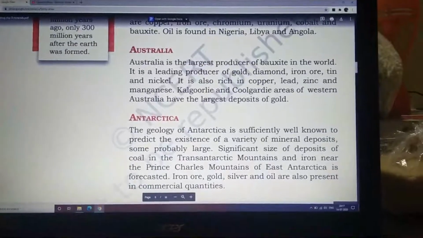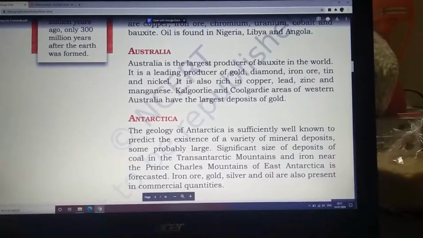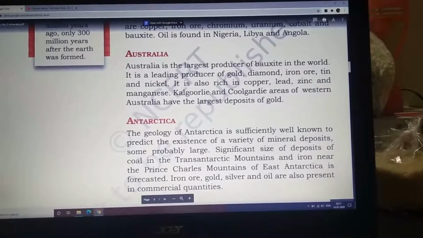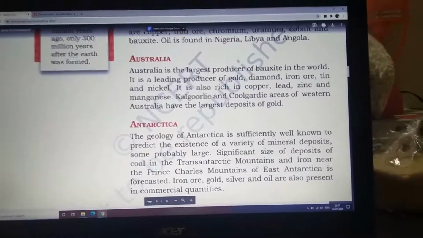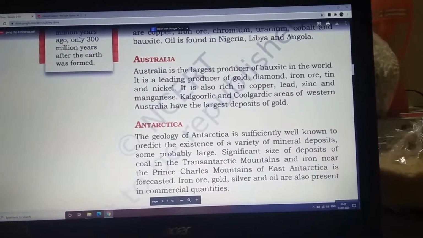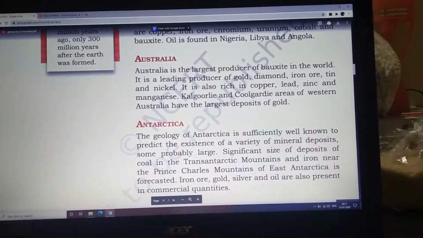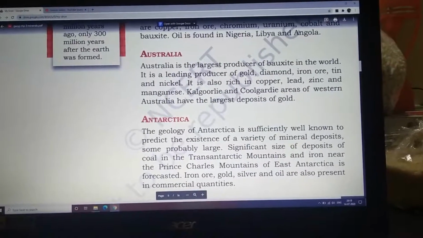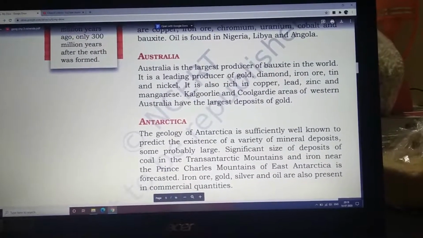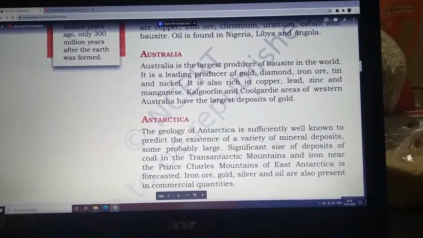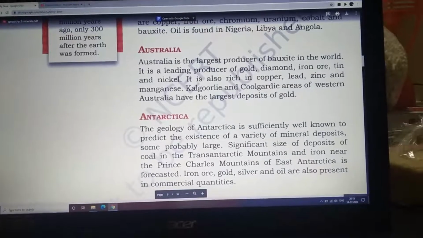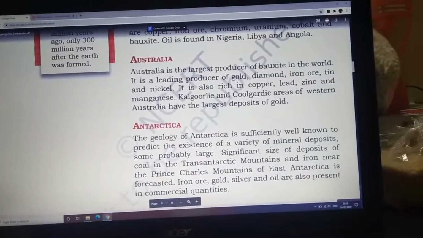And the next continent we have is Australia. Australia is the largest producer of bauxite in the world. Please underline these names. I don't have to repeat again and again. All these names are very important. Please keep on underlining them. It is the leading producer of gold, diamond, iron ore, tin and nickel. It is also rich in copper, lead, zinc and manganese. Kalgoorlie and Coolgardie, areas of Western Australia, have the largest deposits of gold. Even Australia is very famous for its gold.